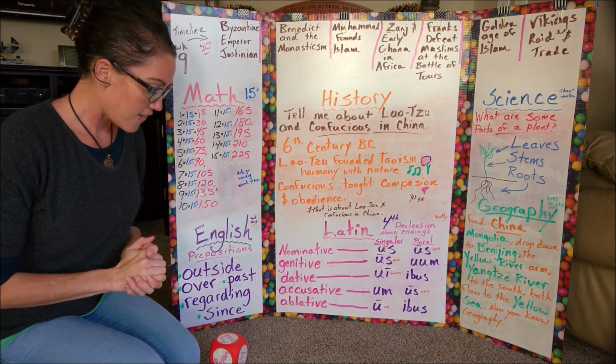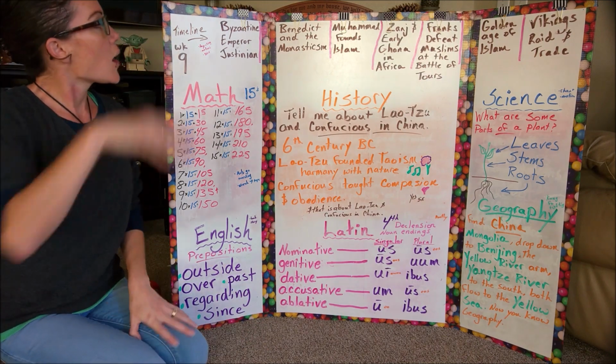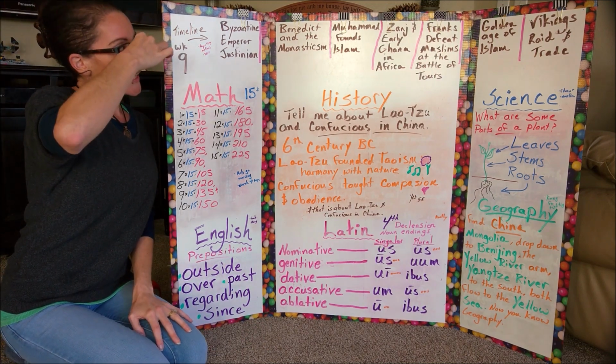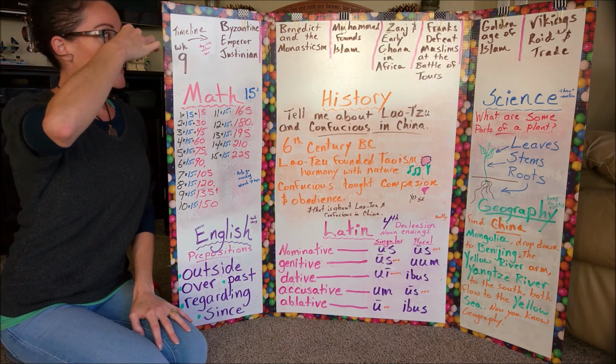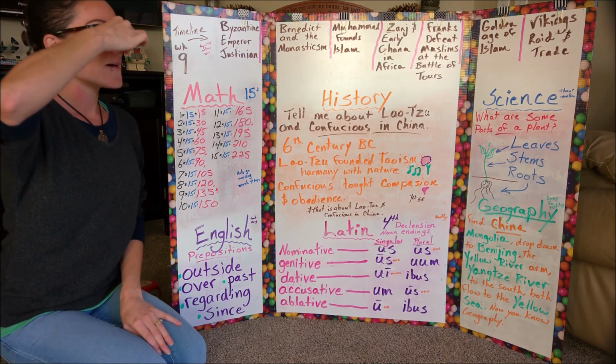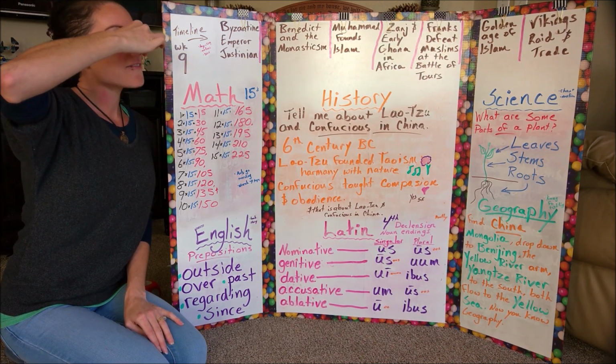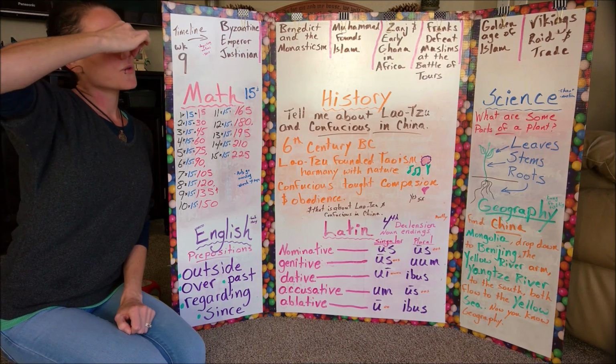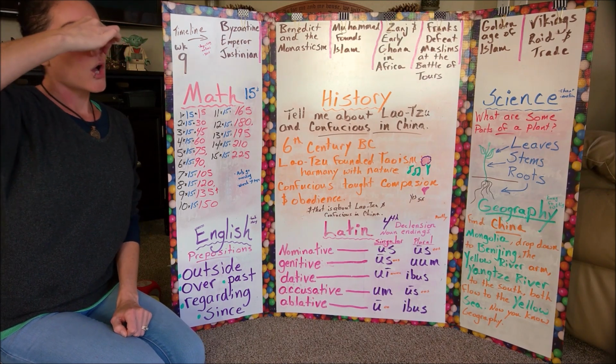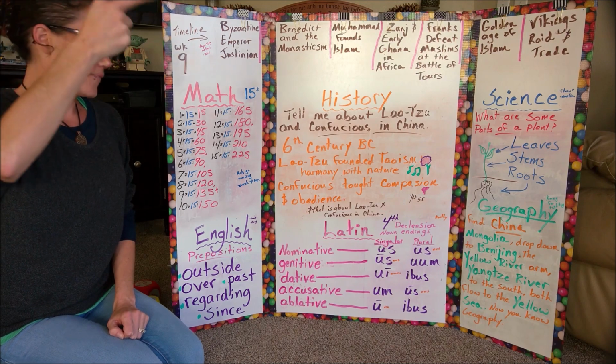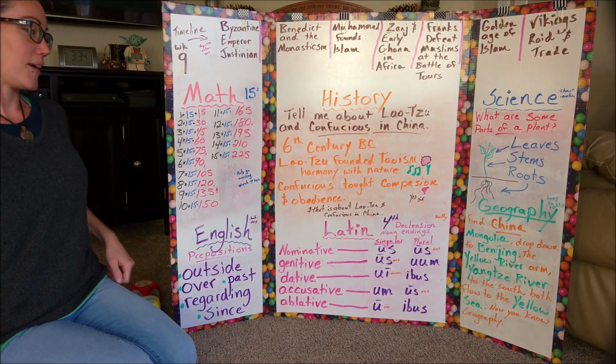Roll the dice. Fast. Plug nose. Byzantine Emperor Justinian. Benedict and the Monasticism. Mohammed founds Islam. Zanghi, early Ghana in Africa. Franks defeat Muslims at the Battle of Tours. Golden Age of Islam. Ooh. Vikings raid and trade. That's what we would do for timeline.